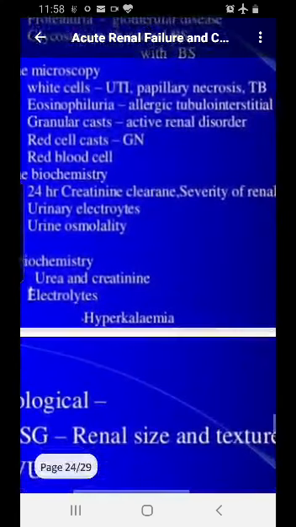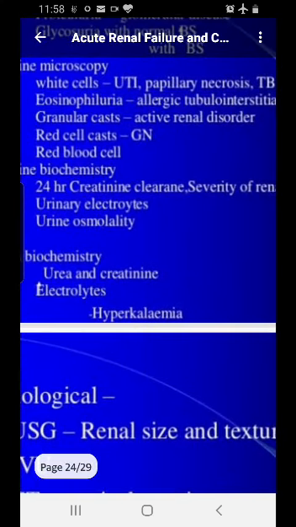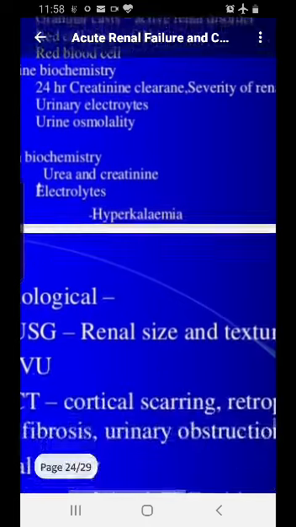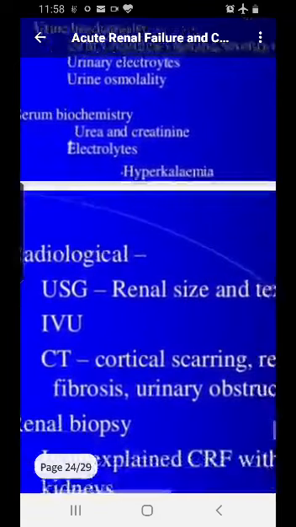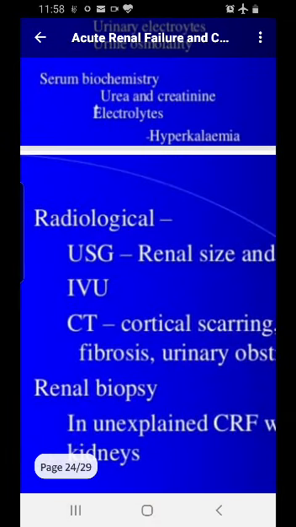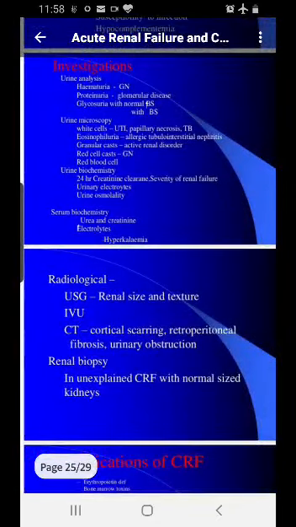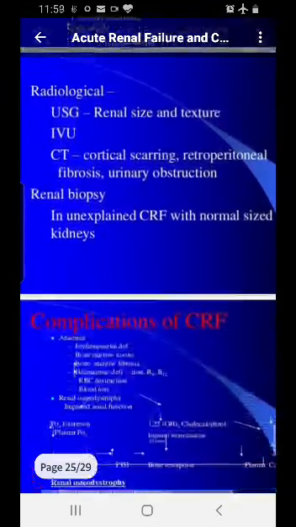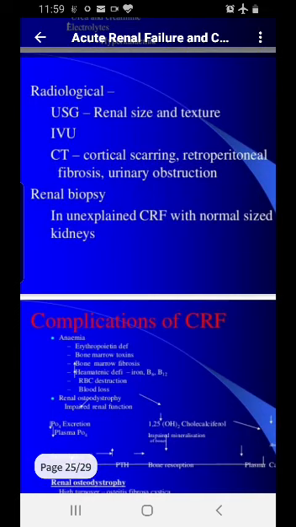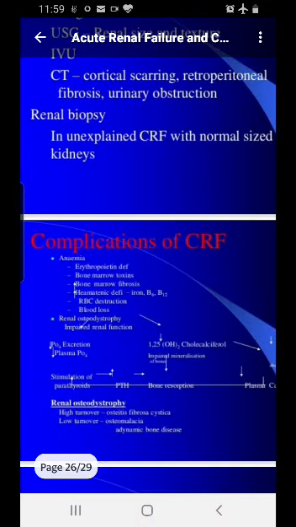Then you can do a 24-hour creatinine clearance, which we do in biochemistry. Then urinary electrolytes and osmolarity is another indication for the same thing. Then you can check the electrolytes in the serum to find out how much sodium potassium imbalance has happened. Then radiologically you can see, then CT scans and renal biopsy will also be used.